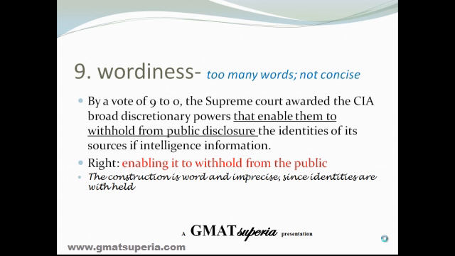Look at this sentence. By a vote of 9-0, the Supreme Court awarded the CIA broad discretionary powers that enable them to withhold from public disclosure the identities of its sources of intelligence information. Pardon me for that spelling mistake. It should be sources of intelligence information. Now here we have a pronoun them, and that enables them to withhold from public disclosure. It is simply wording. Now we mean here from the public. Now look out for these absurdities.